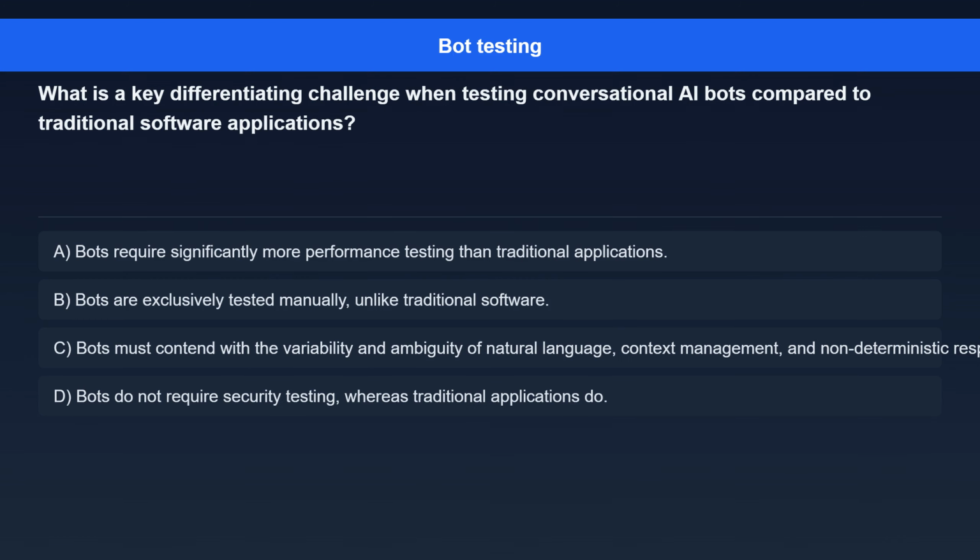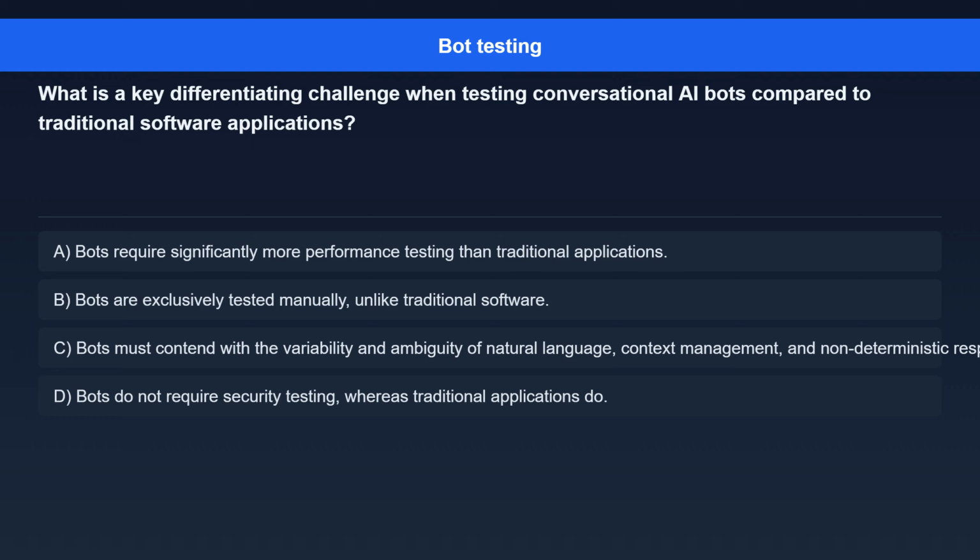What is a key differentiating challenge when testing conversational AI bots compared to traditional software applications? Option A. Bots require significantly more performance testing than traditional applications. Option B. Bots are exclusively tested manually, unlike traditional software.